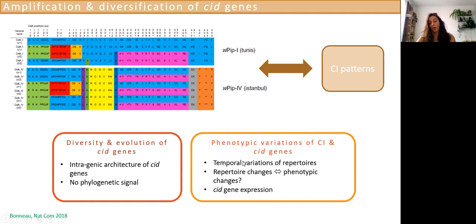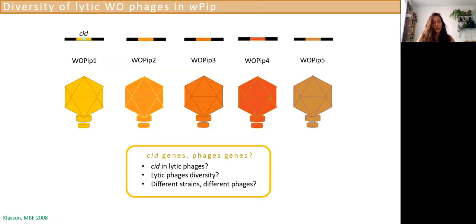I've also been working on the phenotypic variations of CI and their links with the Cyt genes. So we are looking at some temporal variations of repertoires, which are the full set of variants within a given genome, and trying to see whether those repertoire changes correlate with some phenotypic changes. And I'm also working on the gene expression to see whether all those genes that are present are expressed or not, to see what it means to have so many genes.